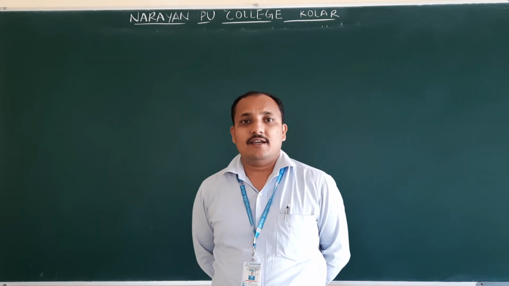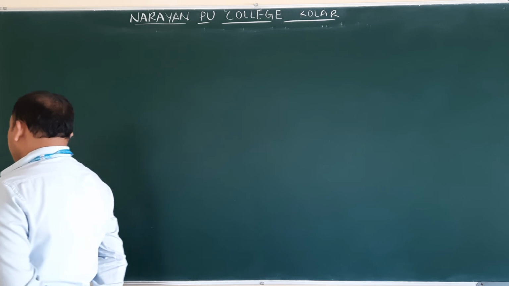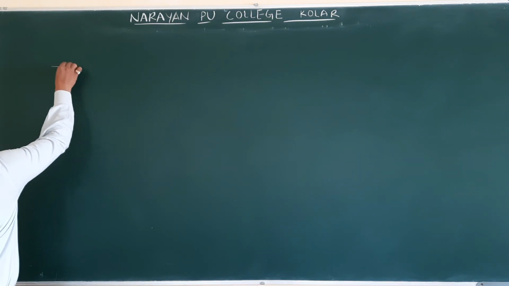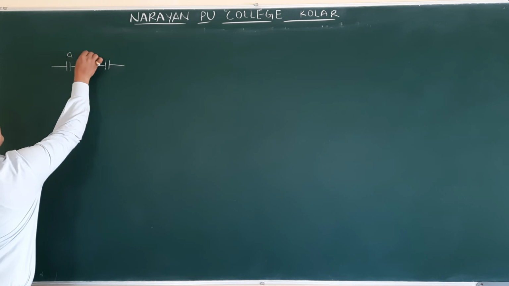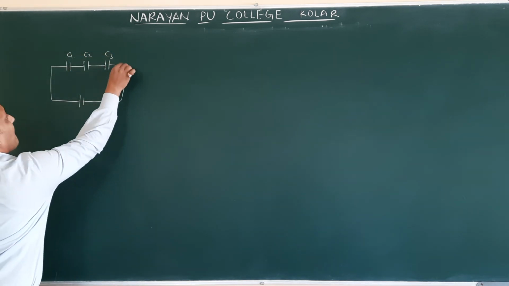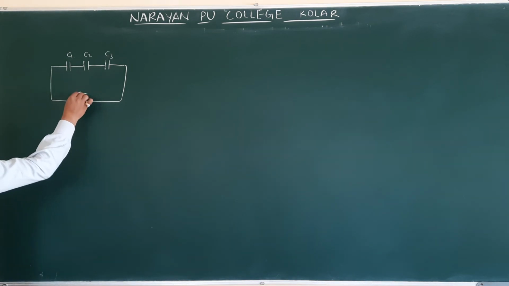I gave you homework yesterday. When three capacitors C1, C2, C3 are connected in series to a battery of potential V, what is the potential across each capacitor?